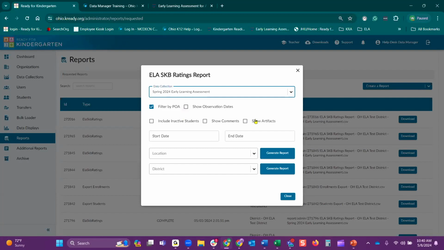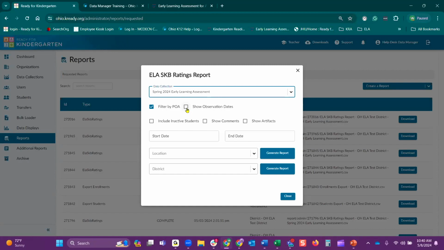All the other items here are unchecked by default, so you can check them if you want. If you show observation dates, this would be if the teacher was entering scores via the ELA web app and changed the observation date to a different date than when they actually entered the score. You can see that if you'd like.